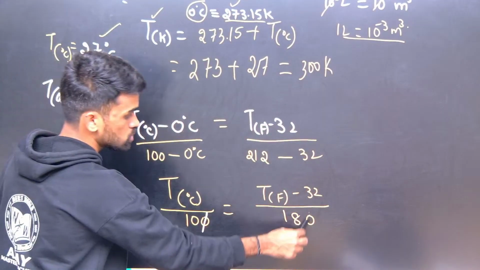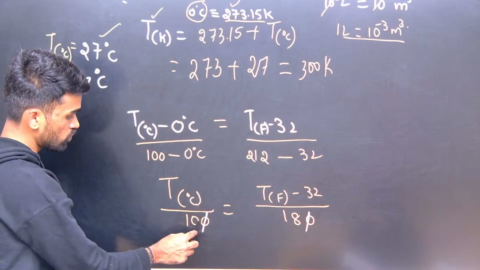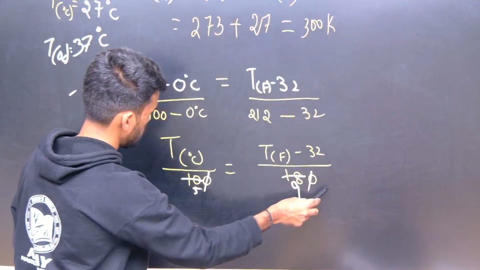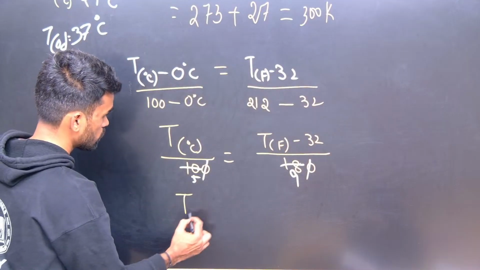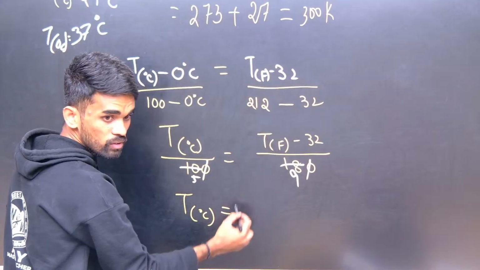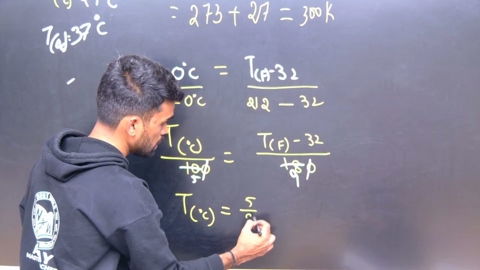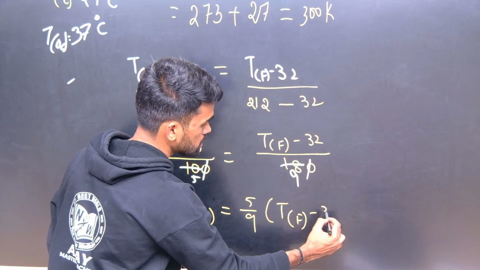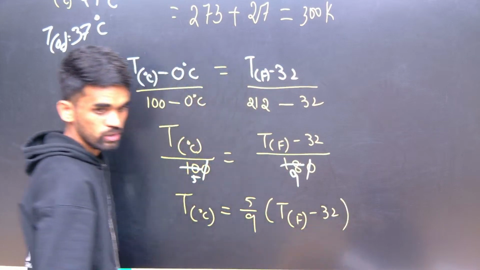So I can remove these two zeros. So 2 5s are 10, 2 9s are 18. Next, temperature in Celsius scale equals, I can send this 5 here. So 5 by 9 into temperature in Fahrenheit minus 32. You are going to get something like this.